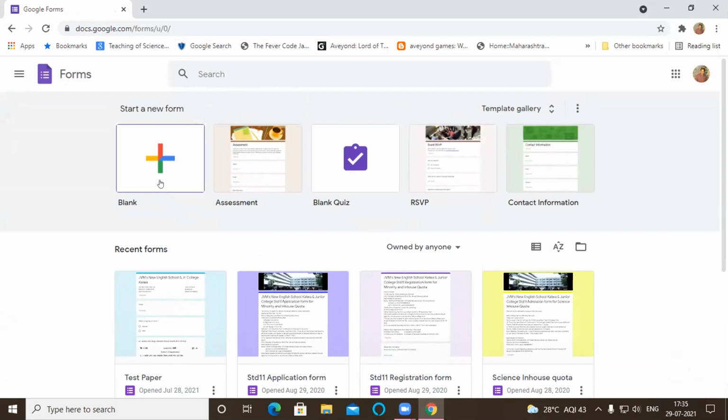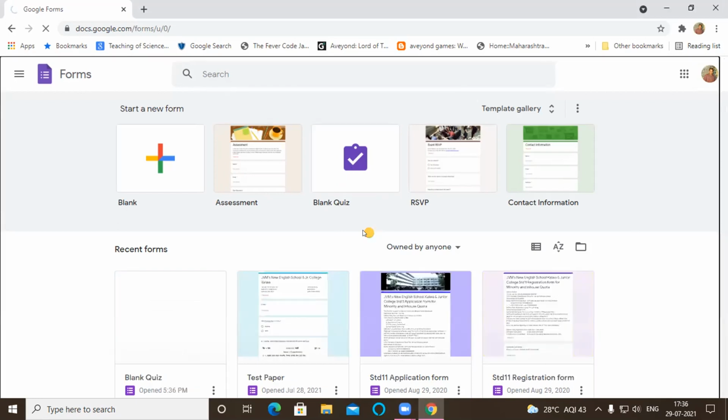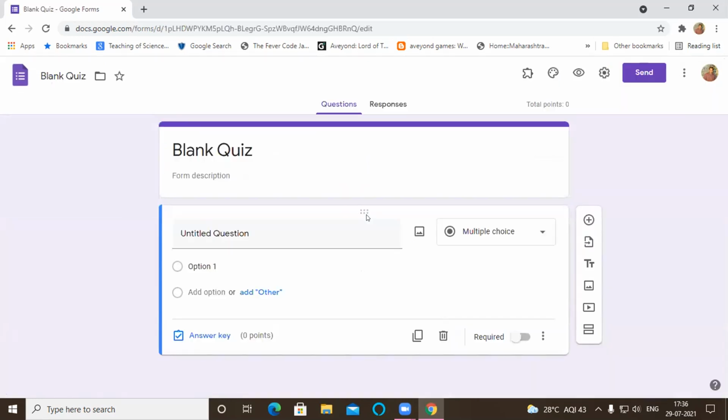In the form you cannot give any marks. You can give marks only in the Google quiz. So you have to take this blank quiz. Once you sign in, you will get this interface, and you have to click this blank quiz. Once you click blank quiz, you will get this interface.